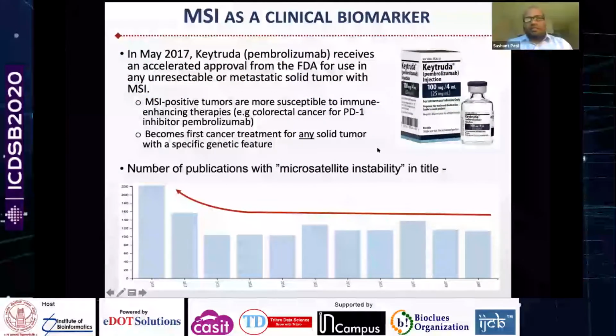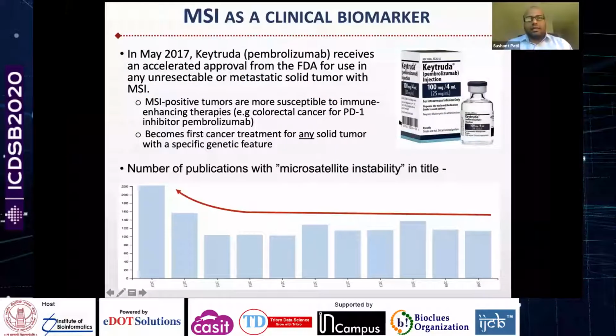So the important question is, why do we care about microsatellite instability? In May 2017, Keytruda, the chemical name is pembrolizumab, commonly known as Pembro, received an accelerated approval from the FDA for use in any unresectable or metastatic solid tumor with MSI. That is in a way a historic event, because it became the first biomarker to be used for any solid tumor without a specific genetic feature.